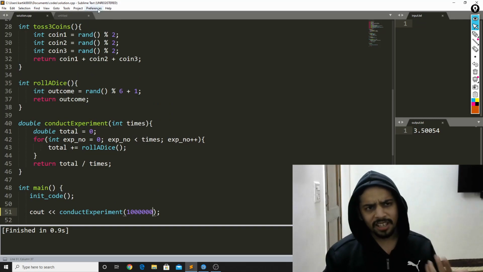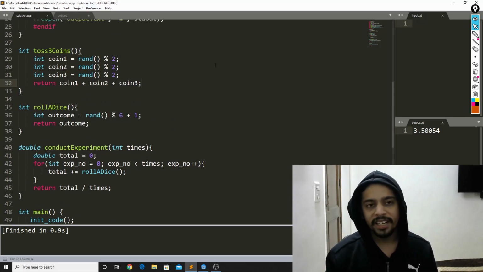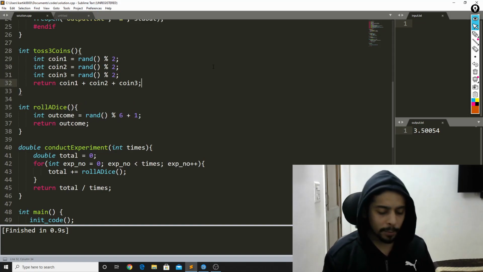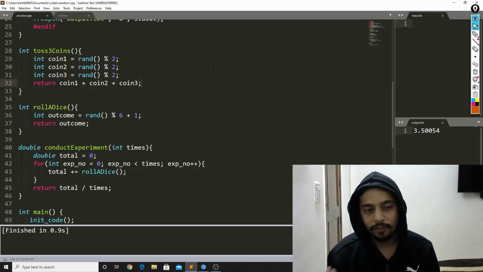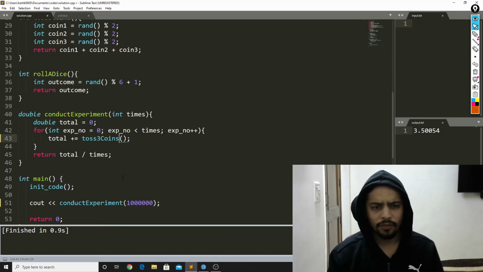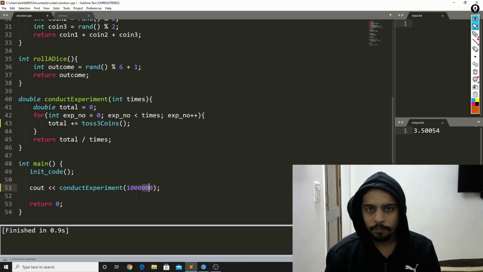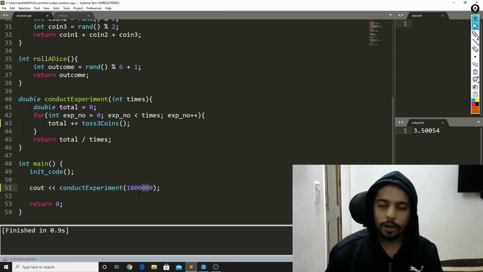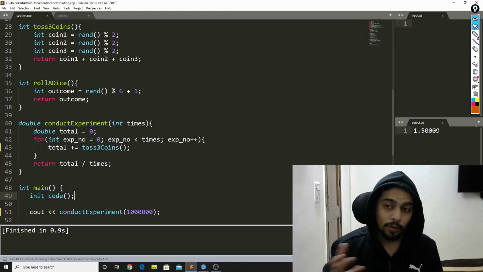For now, let's consider another experiment. This experiment is that you toss 3 coins and see how many heads you get after tossing 3 coins. My math textbook tells me that the expected value for tossing 3 coins and the number of heads that you get is 1.5. So let's try that out. I'll toss 3 coins 10 power 5 or 6 times, and I will see how many heads I got. I'll add them up and I'll divide them by the number of times I do the experiment. It should come out to be 1.5 according to my math textbook. Let's see what it turns out now. It in fact came out to be 1.5.